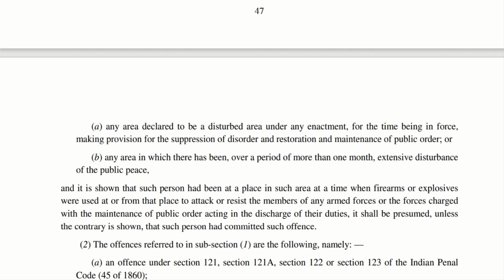Or if there is an area in which, over a period of more than 1 month, extensive disturbance of public peace has taken place. So if that person has been in this particular area with firearms or explosives, then in that case the court will presume that this person has taken part in that act, or he is resisting the armed forces or other forces which are trying to maintain public order.